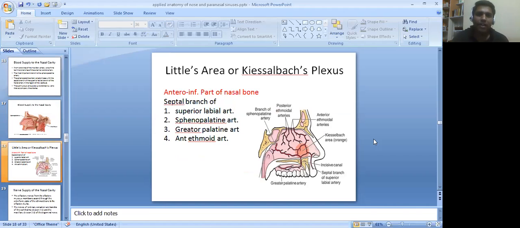Now the applied anatomy of this blood supply. There is an area in the nasal septum which is called Little's area, and it is also called Kiesselbach plexus. It lies in the anterior inferior part of the nasal septum, and it has four branches: superior labial artery, sphenopalatine artery, greater palatine artery, and anterior ethmoidal artery. This plexus is very superficial. That means it is just below the mucous membrane, and it can bleed very easily because of injury or hypertension. So that's why it is an important area of the nose.